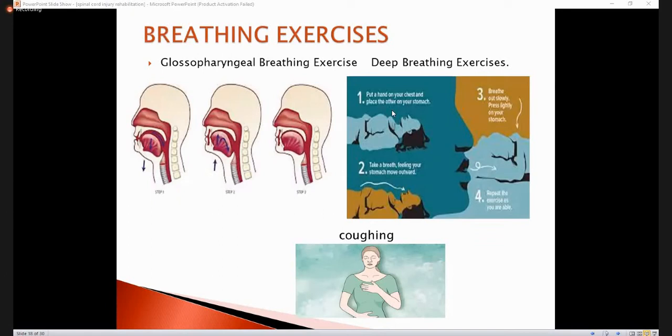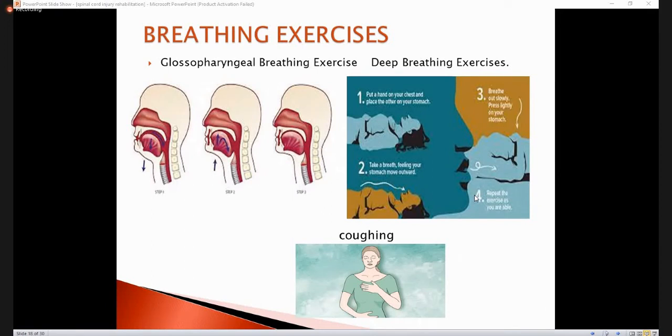We ask the patient to lie down in the supine position on a flat surface. The patient is well supported with knees slightly bent. One hand is placed on the upper chest and the other on the belly. The patient is advised to breathe in slowly through the nose, letting the air deeply in towards the lower belly. Then breathe out slowly, pressing lightly on the belly. Repeat the procedure 8 to 10 times.